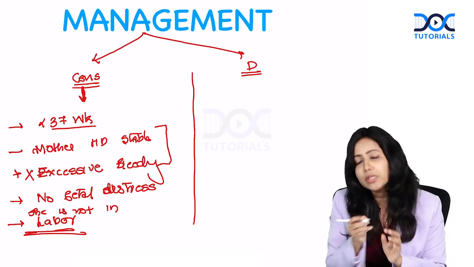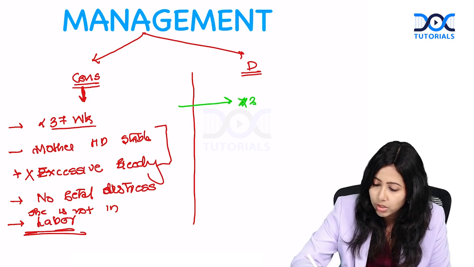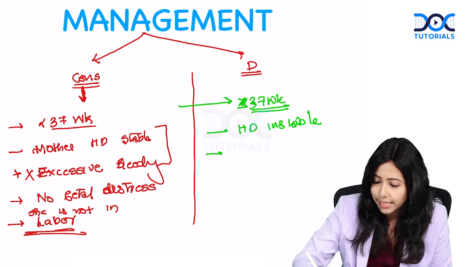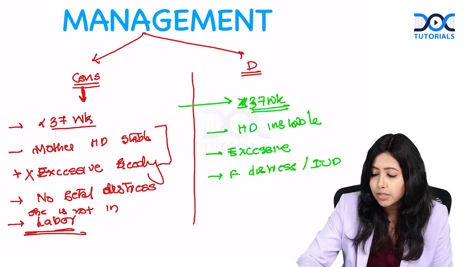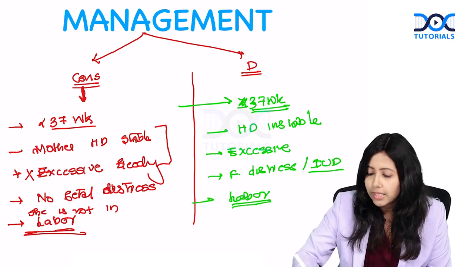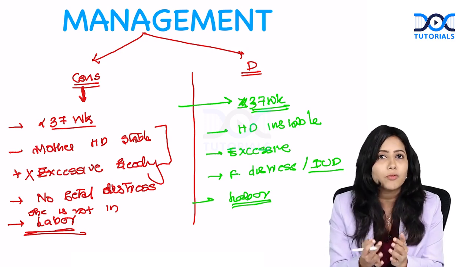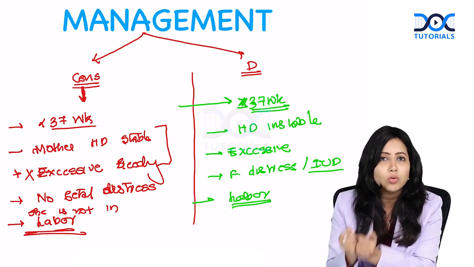So, now the definitive management is very easy. Anything which is not this, that is, the period of gestation is more than or equal to 37 weeks. The mother is hemodynamically unstable. There is excessive bleeding. There is fetal distress, or if there is intrauterine death. If there is already intrauterine death, what is the point of waiting now? Or if she is in labor. These are the indications. This is extremely important. They can frame a lot of clinical scenarios by giving any of these points and ask you what type of management you are going to go for.